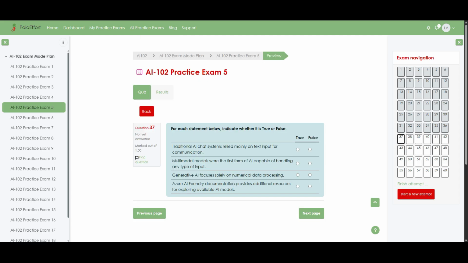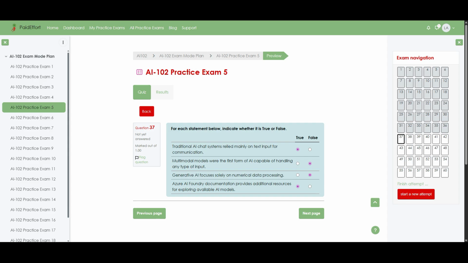Question 37. For each statement below, indicate whether it is true or false. Traditional AI chat systems relied mainly on text input for communication. Answer: true. Multimodal models were the first form of AI capable of handling any type of input. Answer: false. Generative AI focuses solely on numerical data processing. Answer: false. Azure AI Foundry documentation provides additional resources for exploring available AI models. Answer: true.